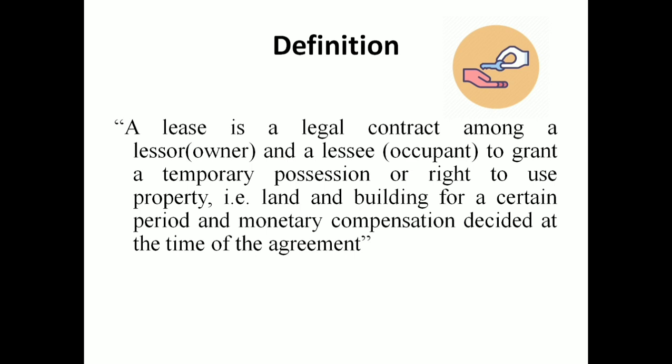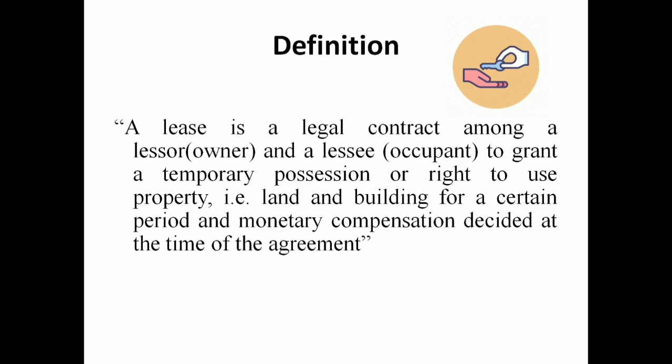Some examples are a land and building or a certain property, and a monetary compensation is decided at the time of the agreement. So this is the definition of a lease.